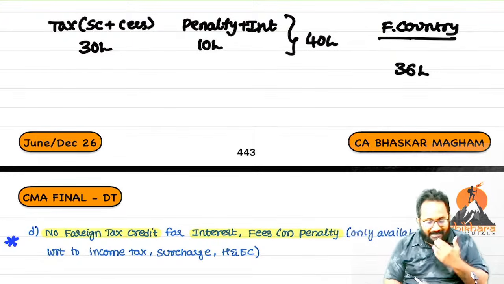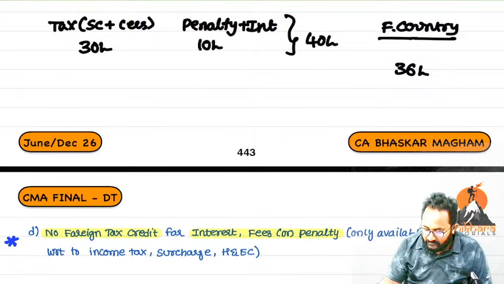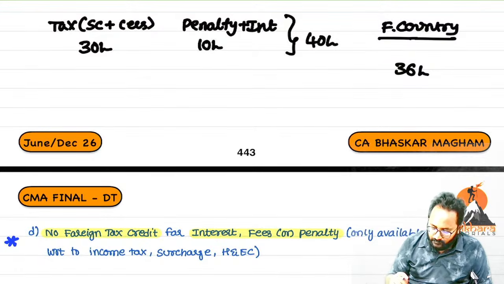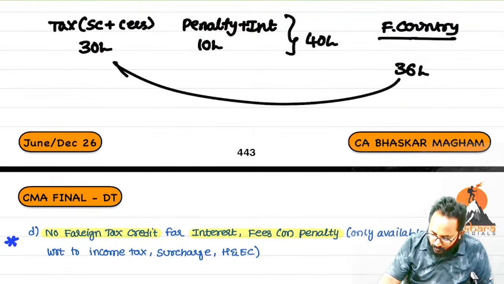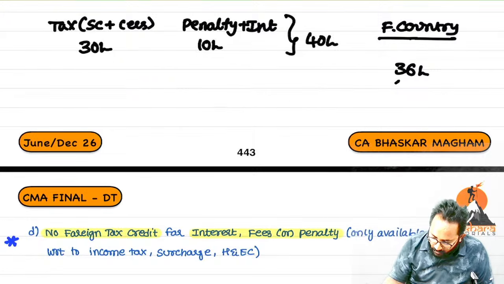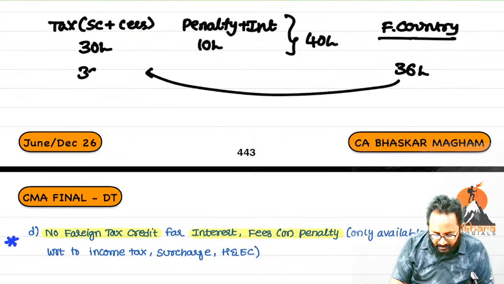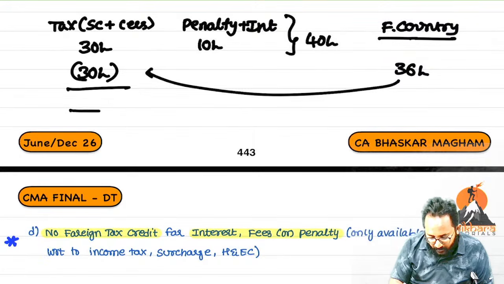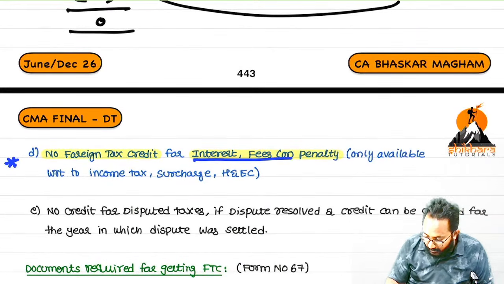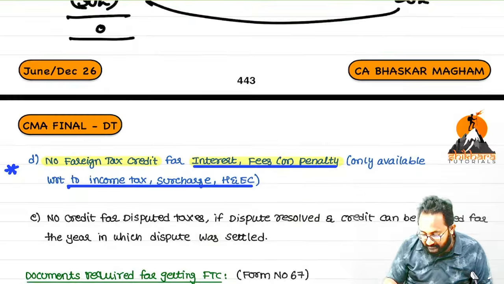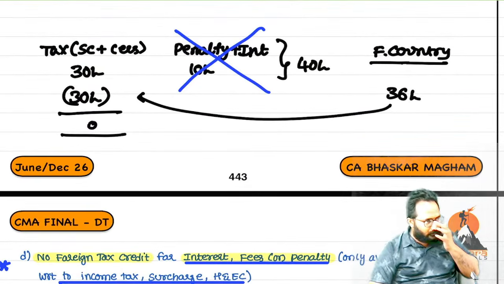Now can I reduce the FTC? This FTC you can reduce only from the tax portion. But how much tax do you have? 30 lakh. Now FTC also 30 lakh. FTC is not available for interest, fees and penalty. It is available only to the income tax, surcharge and health and education cess.